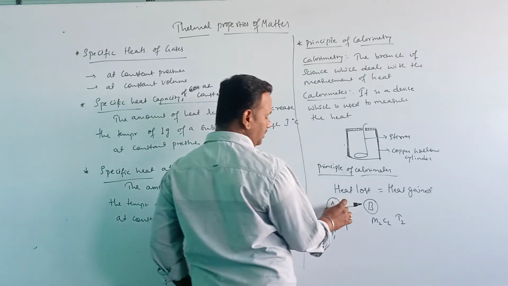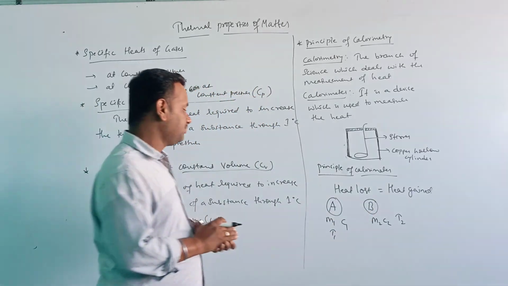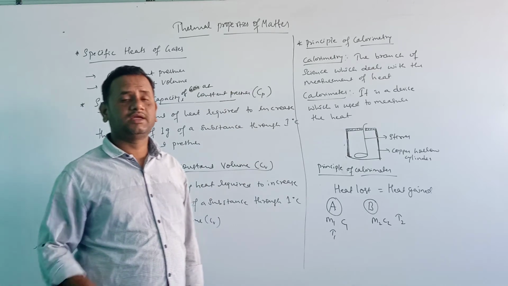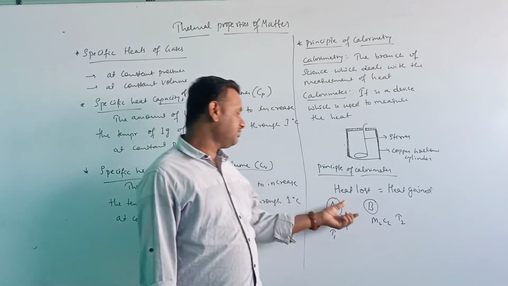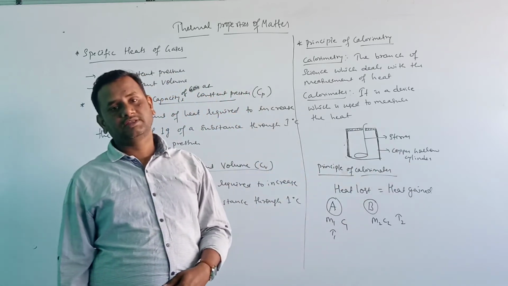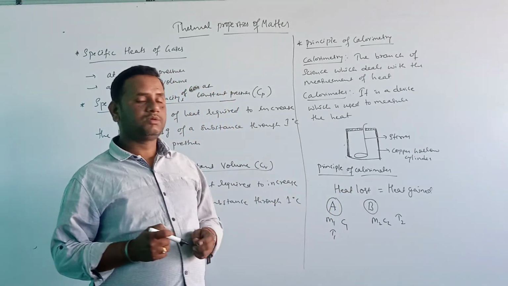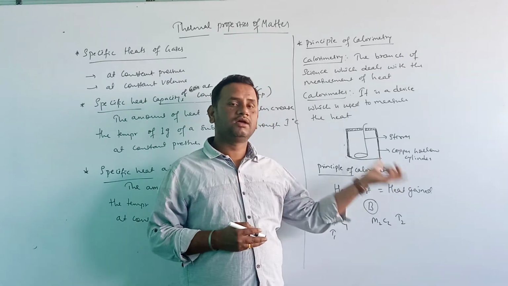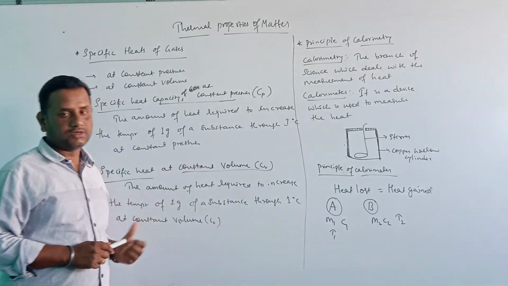So when systems A and B are brought in contact with each other, system A loses heat and system B gains heat. The heat lost by system A is equal to the heat gained by system B. Both are equal. That is the principle of calorimeter: the heat lost by the body is equal to the heat gained by the body. Just note down these definitions.